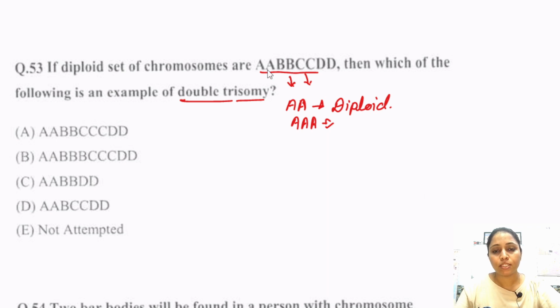So double trisomy means each of these two has an extra copy. In the first option, only one gene has an extra copy, that is C. So this is wrong. In the second option, two genes B and C have an extra copy and the others are in normal diploid form. So this one is the correct answer, and this is the correct example of double trisomy. This is not true. So option number B is the correct answer.